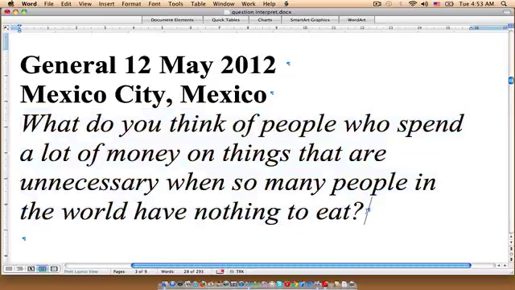All we have to do here is pinpoint exactly what we are being asked to do. So basically we're given the scenario that people are using a lot of money to buy things that they perhaps do not need, so things that are unnecessary, and they're doing this when there are many people in the world who do not have enough money to eat.